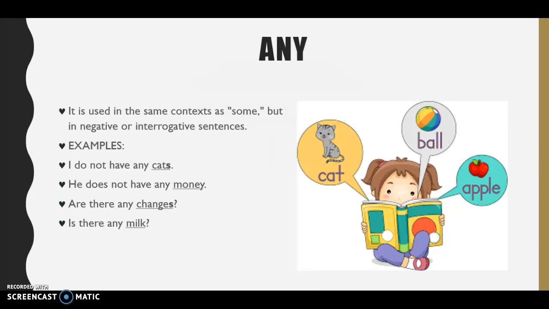With any, it is used in the same context as some, but in negative or interrogative sentences. For example, I do not have any cats. He does not have any money. Are there any chairs? Is there any milk?